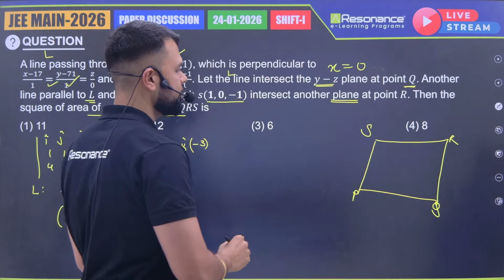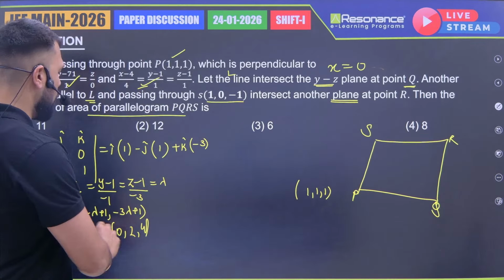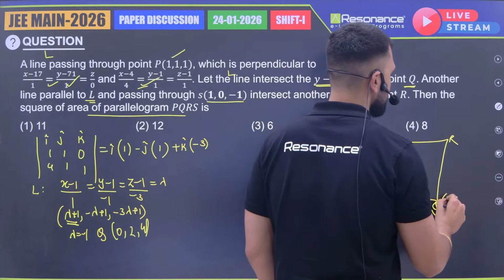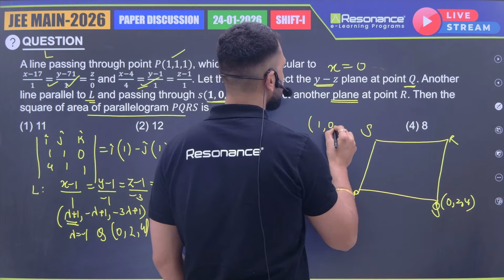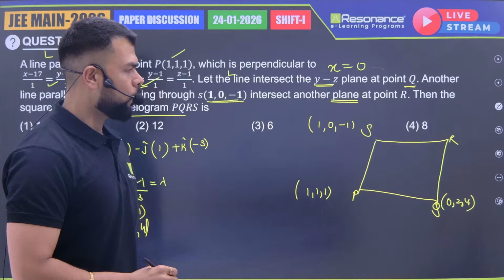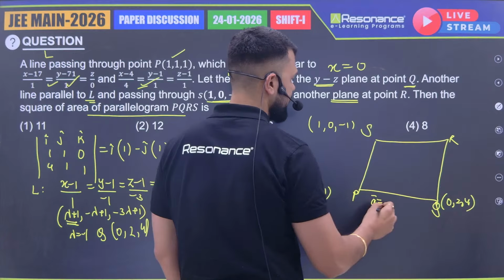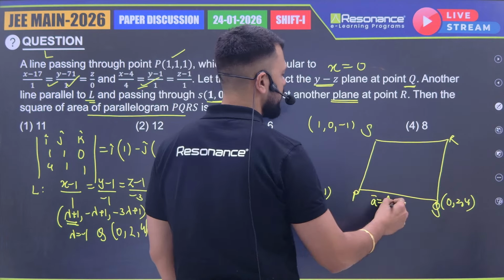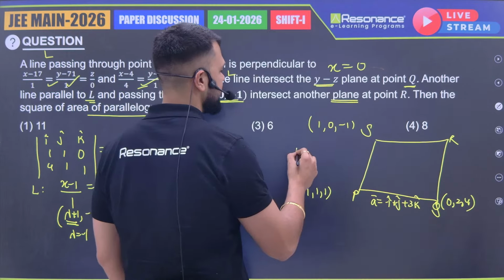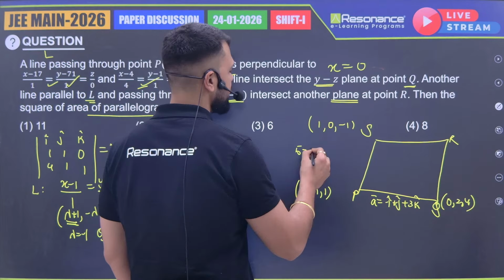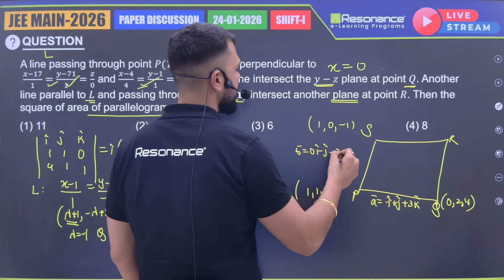Out of this, we have these 3 points. P is 1, 1, 1. Q we have already found, which is 0, 2, 4. And S was given to be 1, 0, minus 1, right? So what will be this vector PQ? If I write A bar, it will be 0 minus 1, which is minus i cap, 2 minus 1, which is j cap, and 4 minus 1, which is 3 k cap, right? And if I say this is B bar, it will be 1 minus 1, 0 i cap, 0 minus 1, which is minus j cap, and minus 1 minus 1, which is minus 2 k cap, right?